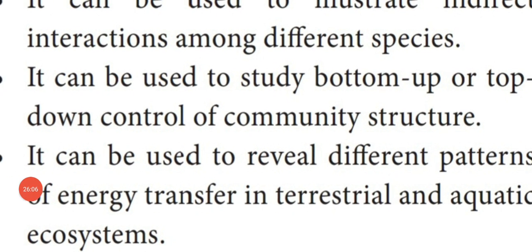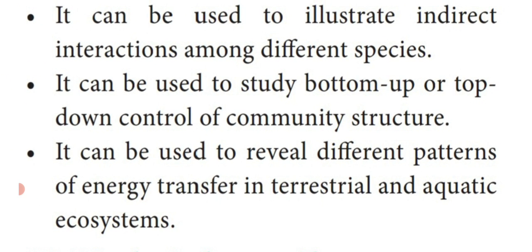Dear students, up to this we have seen different types of ecosystem, then different types of food chain, the first and second laws of thermodynamics, types of food chain, grazing food chain and detritus food chain, then what is a food web, the grassland food web ecosystem and the significance of the food web.